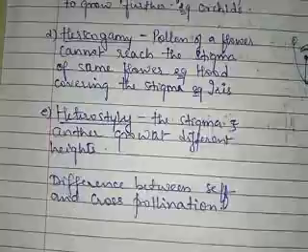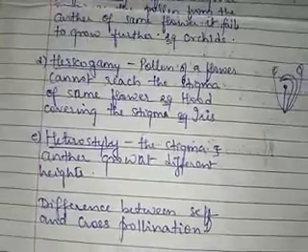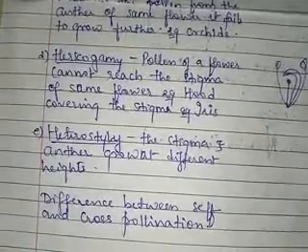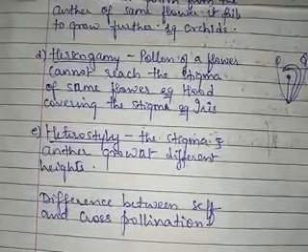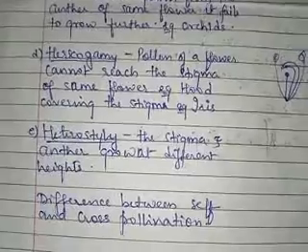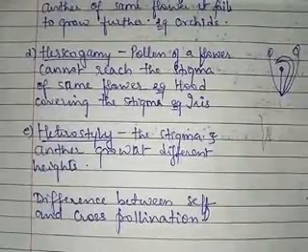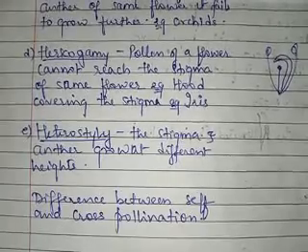So we have studied cross pollination, its advantages and disadvantages. After that we studied that nature favors cross pollination through the conditions of unisexuality, dichogamy, self sterility, hercogamy and heterostyly. After that we studied the difference between self pollination and cross pollination.